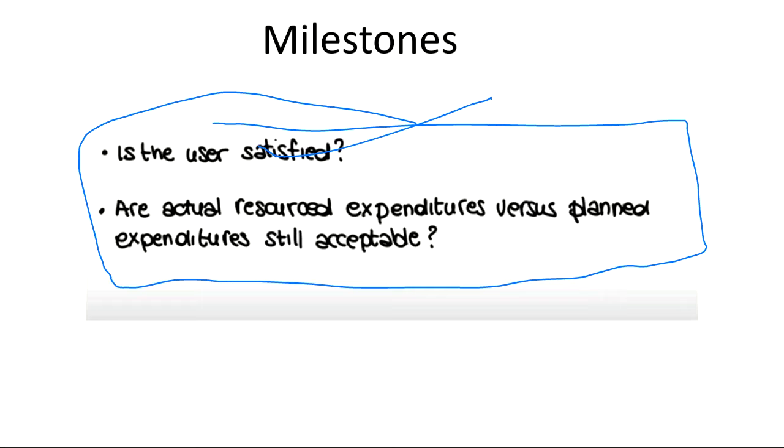Otherwise he will keep on sending the product back to you in the warranty period or writing you mails. So you will be very dissatisfied if the user is dissatisfied. So you have to make sure that the user is satisfied with the product. Your product is working, right? And the next important thing, because what matters the most in a project or in any product, is the money.